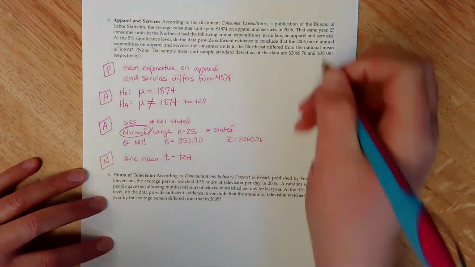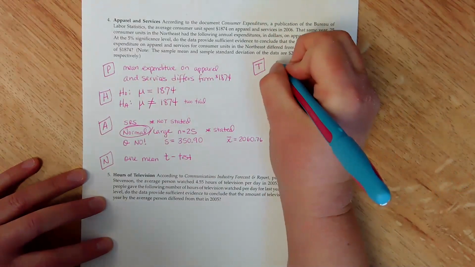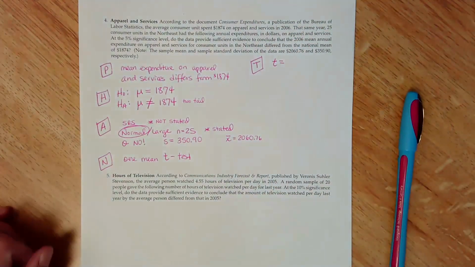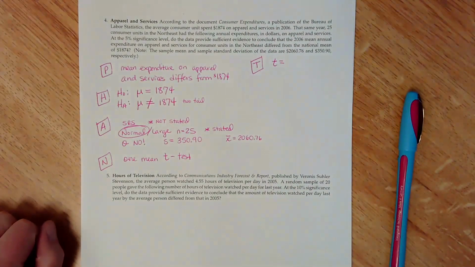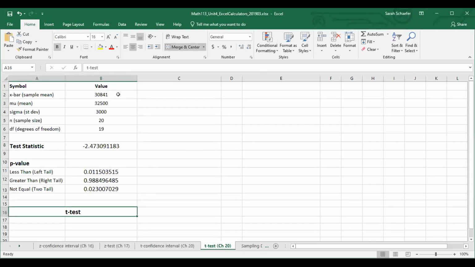All right, the next step in PHANTOMS is our test statistic. We'll need to go figure out what t is equal to and get our p-value, so we're going to hop over to our spreadsheet. We want to go down to these tabs and make sure we end up on the t-test tab.